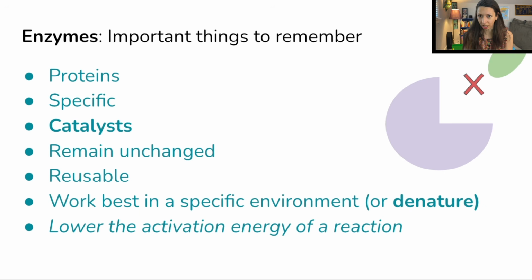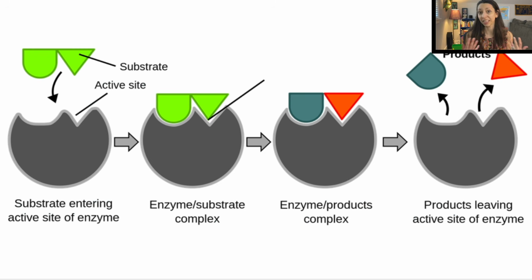Enzymes remain unchanged after the reaction, and so that means they are reusable, and they're going to usually work best in a specific environment. So you might hear the word optimum pH for an enzyme, and that's going to be, if you see a graph, where the peak on that graph is where the highest enzymatic activity can be. In certain conditions, for example, if the environment gets too hot for an enzyme, it can unfold or denature. That's another word to describe how an enzyme's three-dimensional shape will unfold, and then that active site can no longer fit with the substrate, and we will have the enzyme not being able to work.